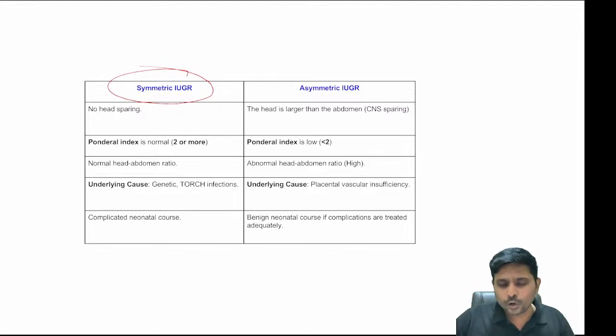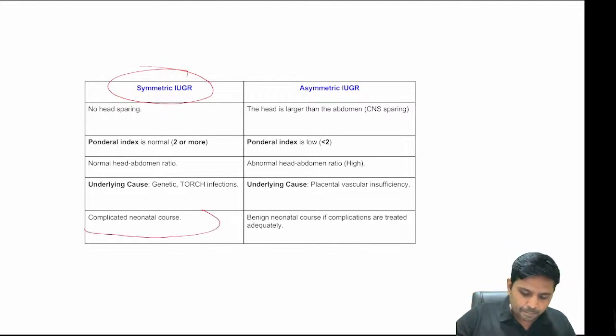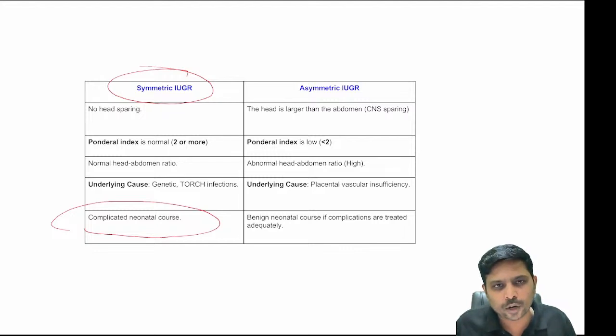That's it. So when the head is involved, symmetrical IUGR, first trimester hit, second trimester hit, prognosis will not be that good. Prognosis will not be that good. Causes: aneuploidy, TORCH infection. Always a complicated neonatal course.